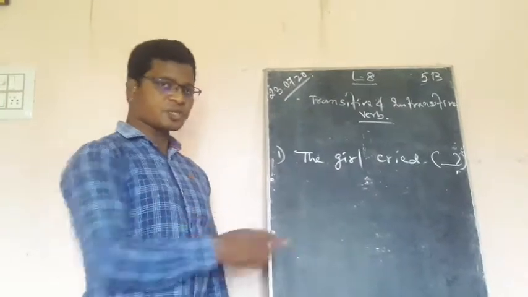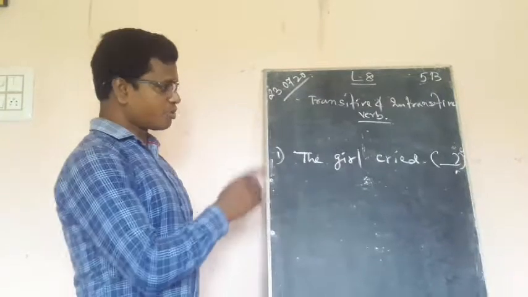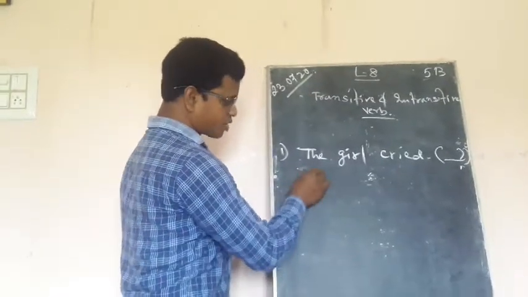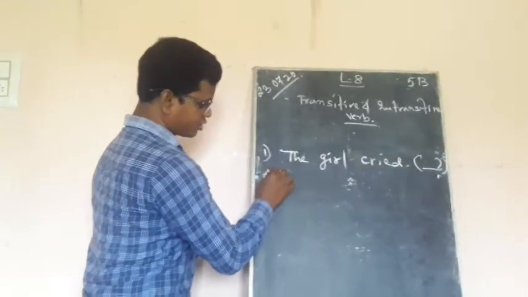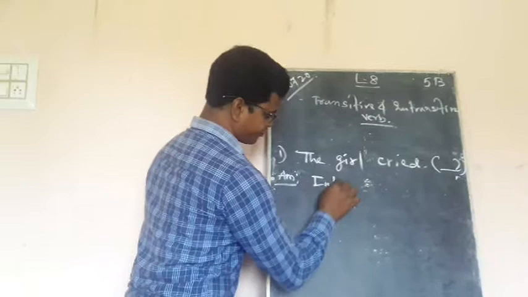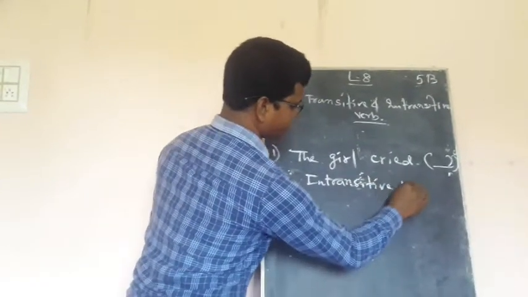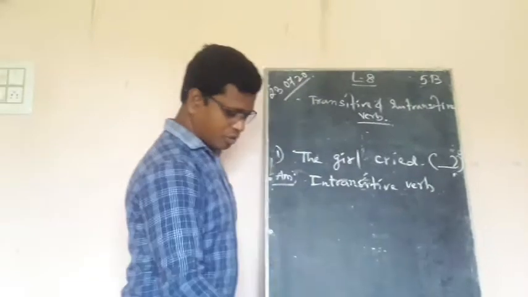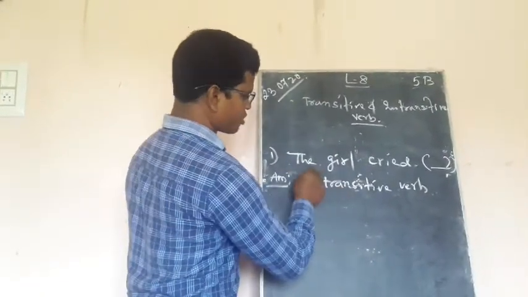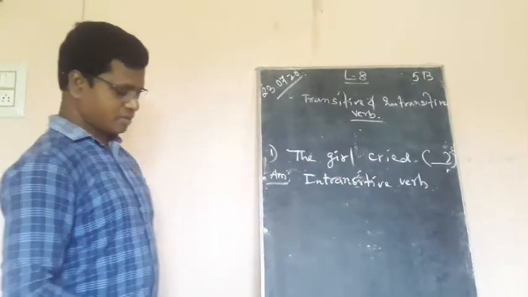So the verb that does not require an object to complete its meaning is called, what is this? This is an example of what? You will write here, intransitive verb. And what is the other instruction? Underline the object. What is the object here? Since we don't have any object, we are not underlining.